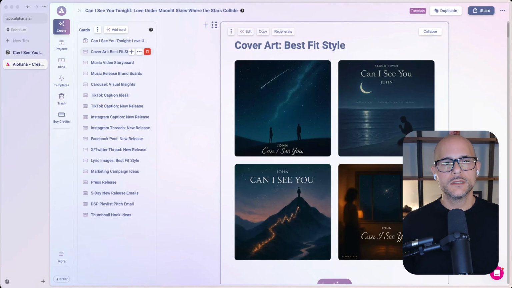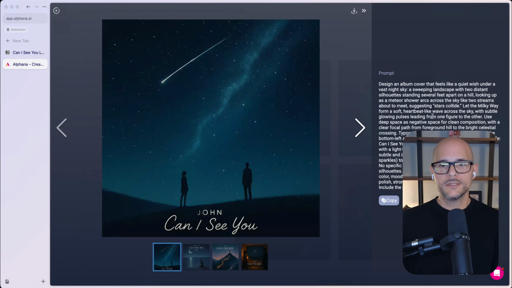Number one is we came up with a few cover art examples, right? Different styles. And look at this. If you don't have a designer or you're trying to come up with ideas so that you could give it to a designer that you work with, you could generate a couple concepts in here. And so look at this. If I click on this, here's an example of a beautiful artwork that you can use for your track, right? Remember, the song is called Can I See You? And you'll see in here, it talks about the stars aligning. It's a love song. This person wants to see someone. And so you can see how it's represented outdoor with the stars.